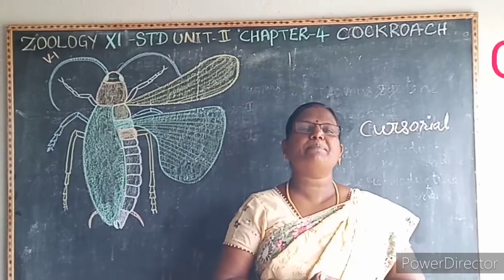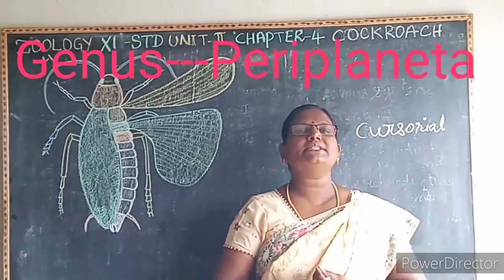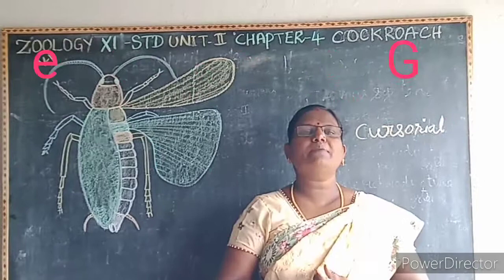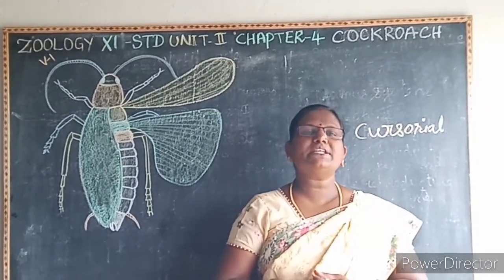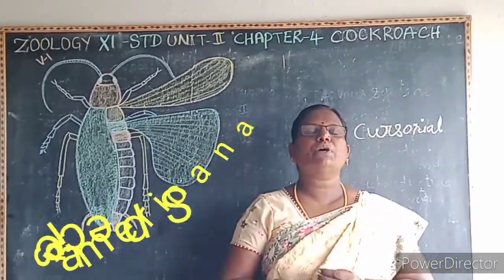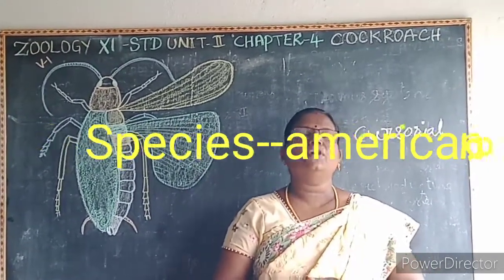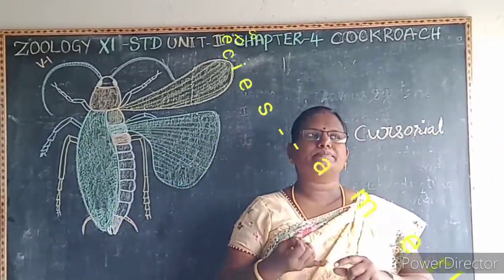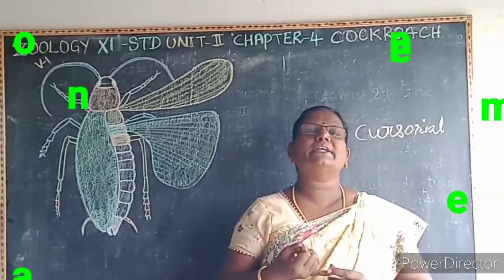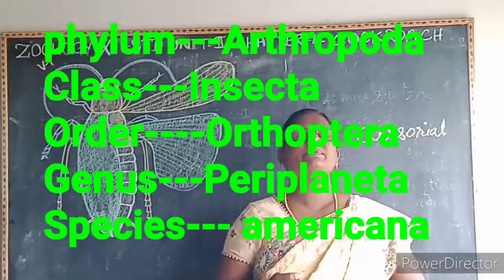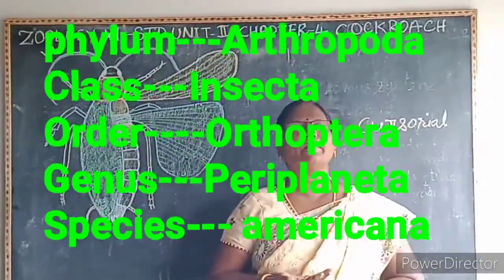Then genus Periplaneta, because it is large and reddish brown or black in color. Hence it has got the name Periplaneta. Then species name Americana, because it was originally found in America. Hence it has got the name Americana. So what is the phylum? Arthropoda, then class Insecta, then order Orthoptera, genus Periplaneta and species Americana.